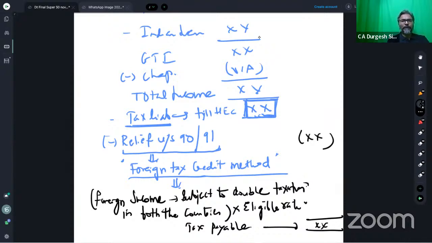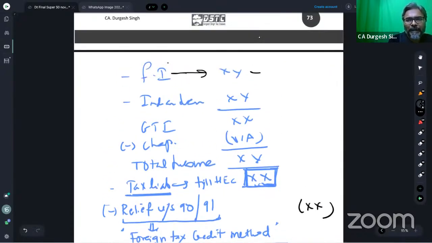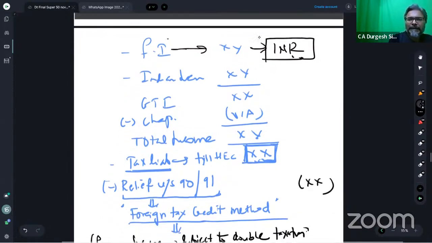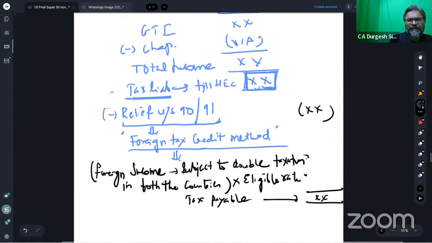So, students, over here, with this particular proposition, primarily, you have converted the foreign income into INR. You all have converted the foreign income into INR. Indian income, that is fine. Rest of everything is fine.